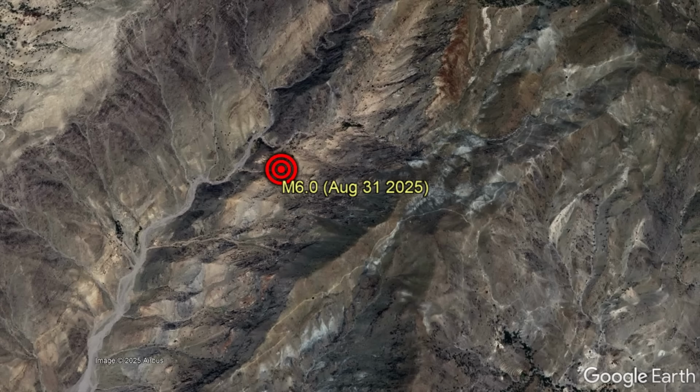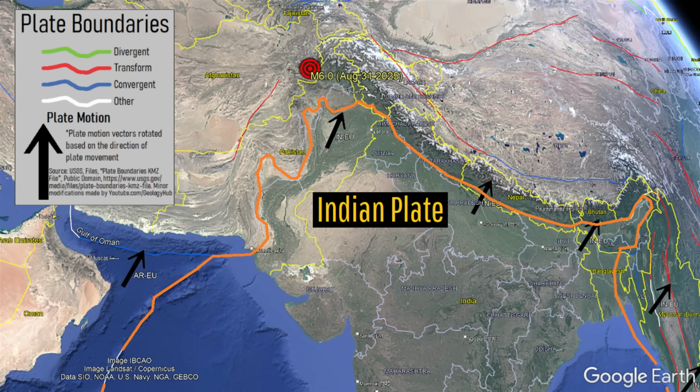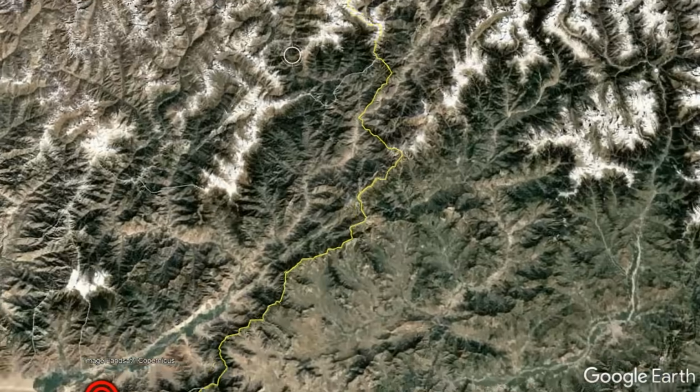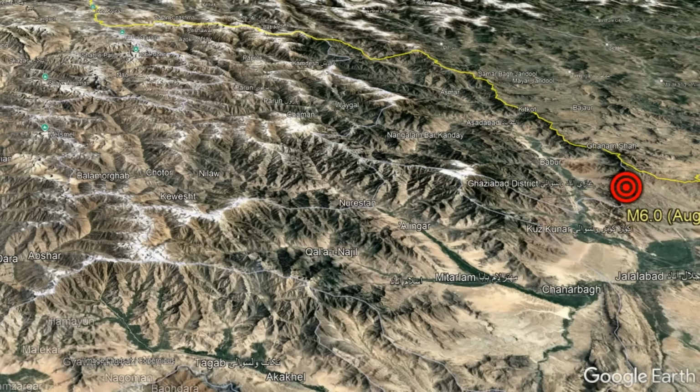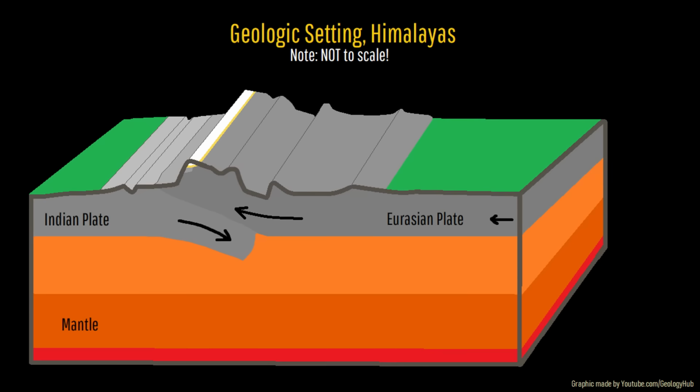This spot marks one of the many in the region which are experiencing compression as the distant Indian tectonic plate moves northwards at a rate of about 5 centimeters a year, colliding with the Eurasian plate. This has caused rock units to compress, creating the ever-growing Himalayas, which begin north-northeast of where the recent earthquake struck. The quake which occurred was caused by the need for rock units to accommodate the regional compression, resulting in the movement of a thrust fault.